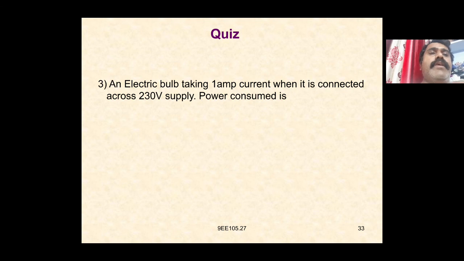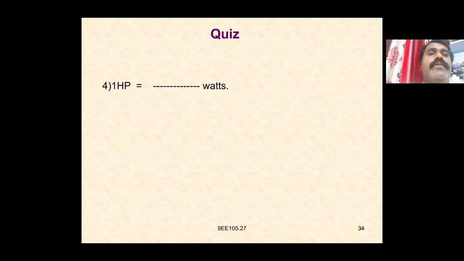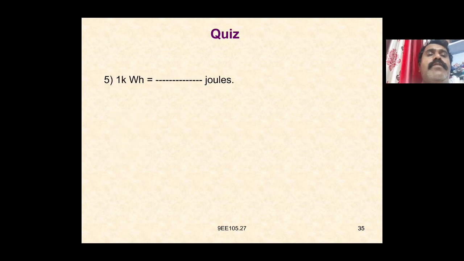An electrical bulb taking 1 ampere current, when it is connected across 230 volt supply, power consumed is 230 watts, 23 watts, 223 watts, 230 watts here. So 1 HP is equal to how much? 1000, 735.5, 500, 800, 735.5 watts. 1 kilowatt hour is equal to 860, 1000, 100, none of the above.